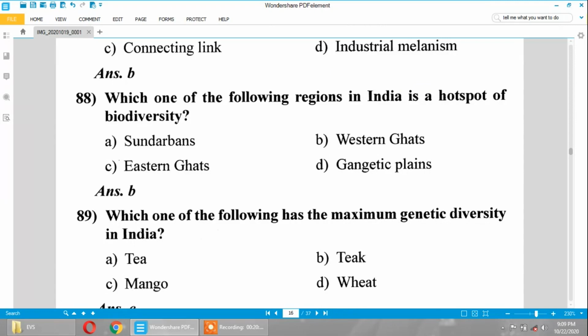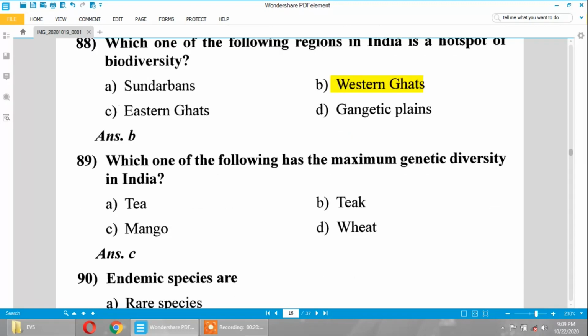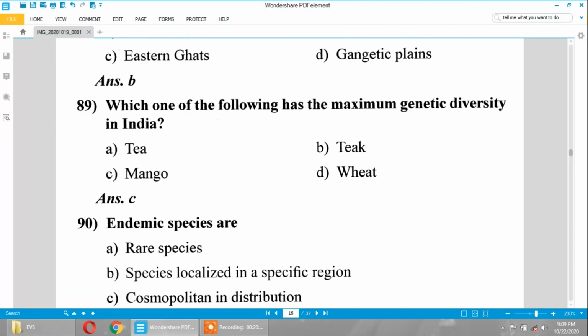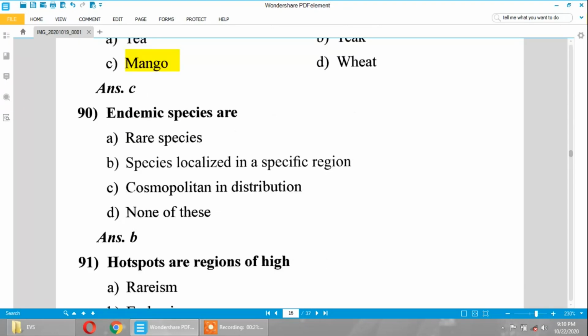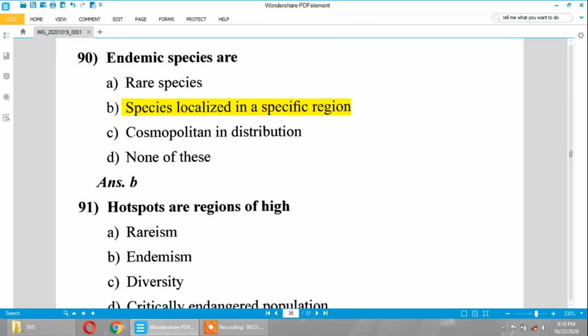Which one of the following regions in India is a hotspot of biodiversity? It is the Western Ghats. Which one of the following has the maximum genetic diversity in India? The answer is mango. Endemic species are species localized in a specific region. They are called endemic species.